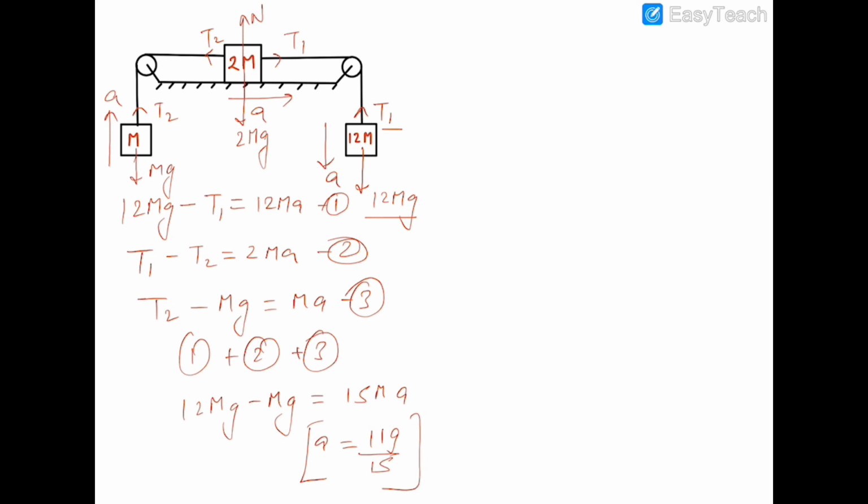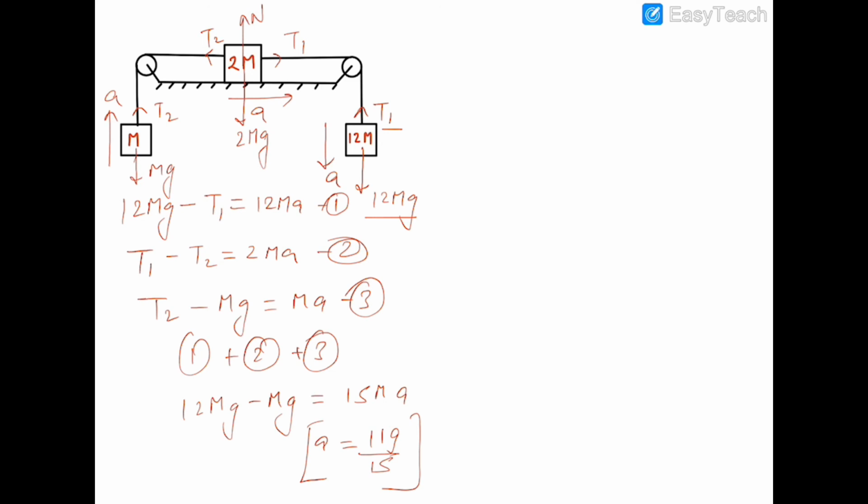Okay, this is the required value of acceleration, and if I substitute this acceleration in these three equations, I will be getting the value of T2. But if I am demonstrating this by the short trick, then firstly I have to calculate the mg of all the blocks which are pulling this system. So 12mg is pulling this system downwards towards the right, and this mg is pulling this system downwards towards the left, but it will move towards 12mg.